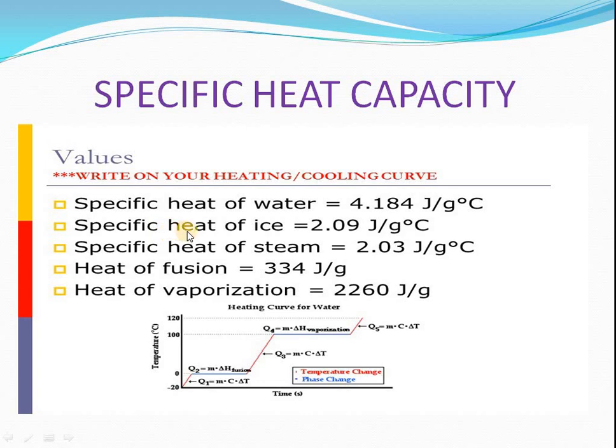Similarly, the specific heat of ice is less as compared to that of water. Specific heat of steam is 2.03 joule per gram per degree Celsius. And heat of fusion, so this is latent heat.